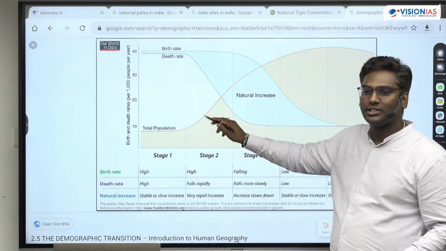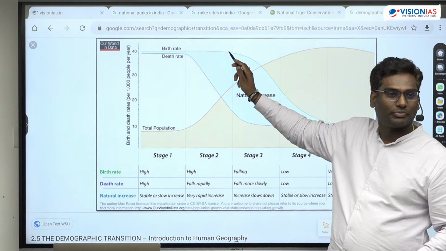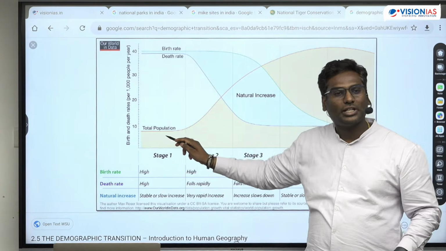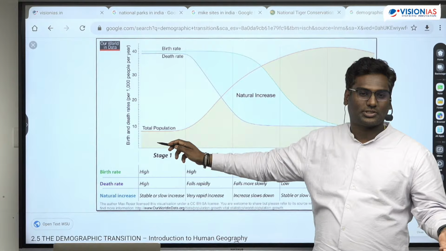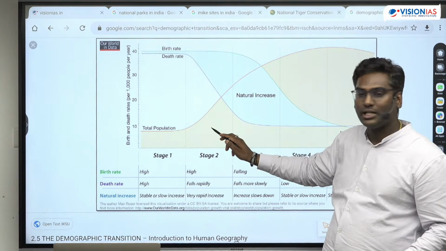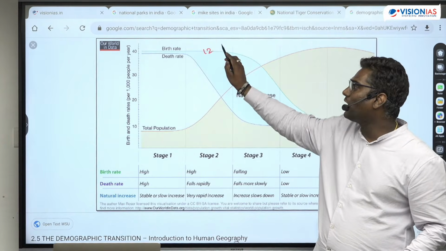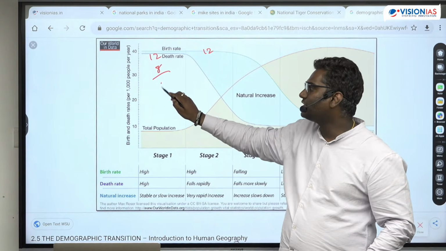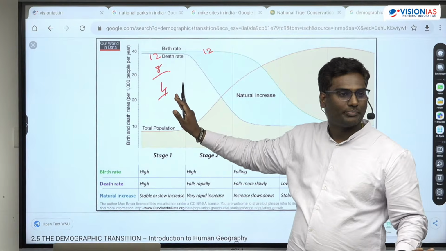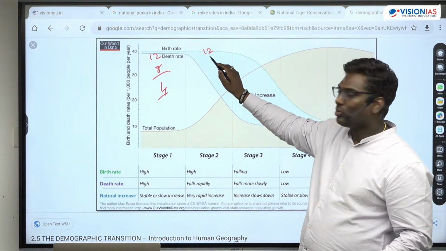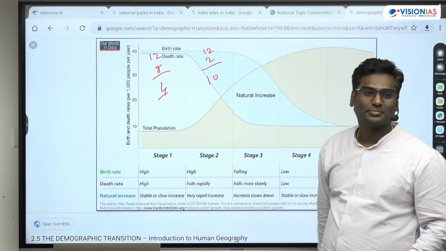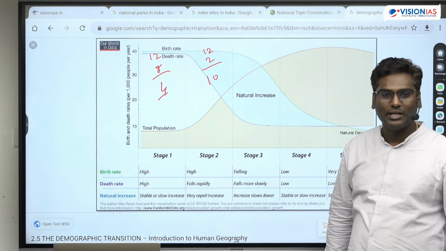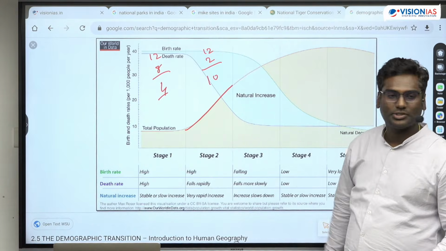So in this stage the birth rate still continues. Here the net addition to the total population was less. Here 12 kids born, 8 died. Addition is only 3 to 4, let us say. Here 12, only 2 died. Addition 10. समझ में आया? So you will see there is increase.